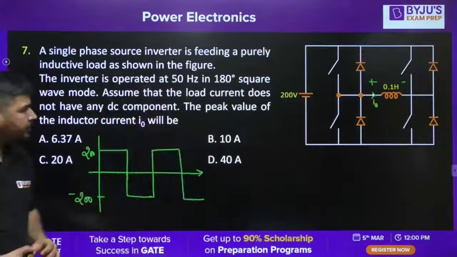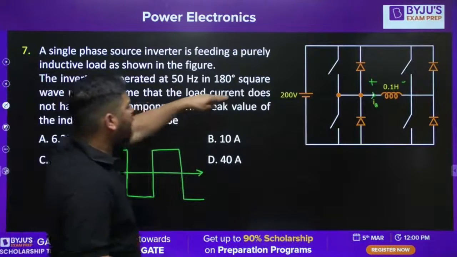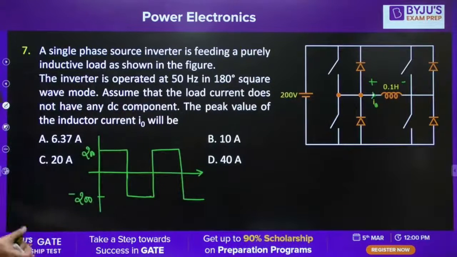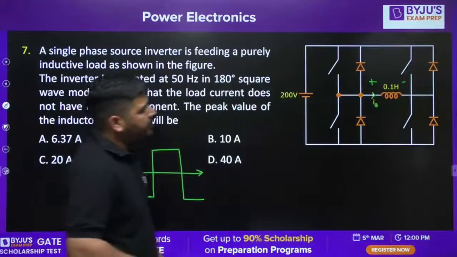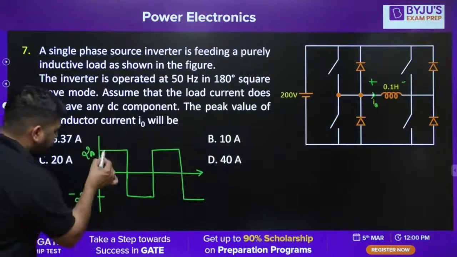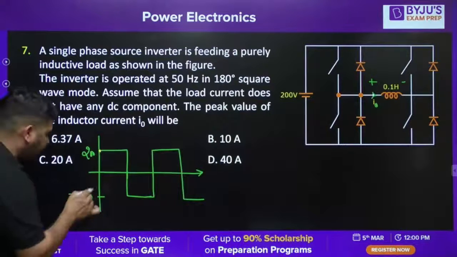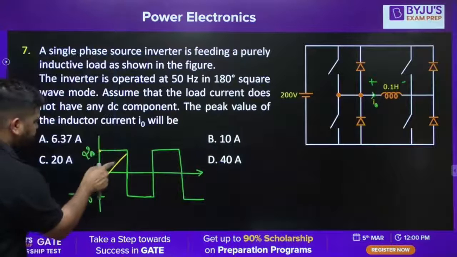Now what about the current? It is given that the load current does not have any DC component. It means there should not be any DC component in this current. Since the voltage across the inductor is constant, the current will be linearly rising, and then it will be falling.